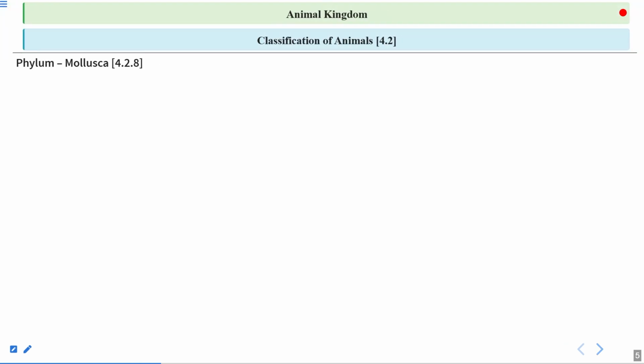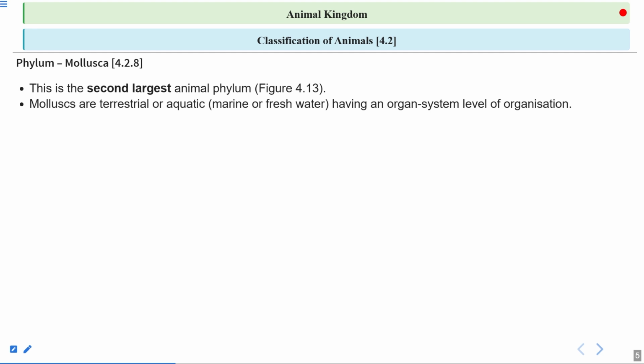Let us start today's session with the phylum Mollusca. So this is the second largest animal phylum. The first largest animal phylum is Arthropoda. Every third organism is an arthropod. If we discuss all the organisms, two-thirds of the organisms belong to that phylum. And Mollusca comes at the second position, so this is called the second largest animal phylum.